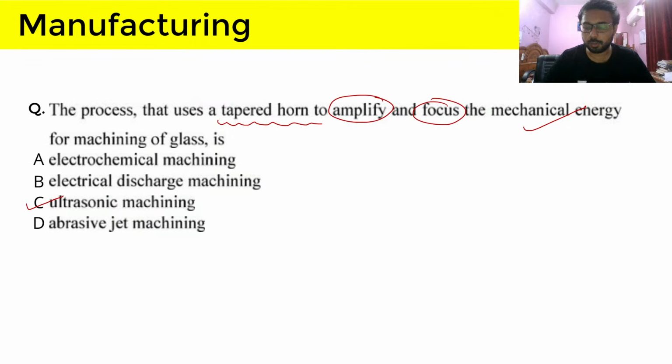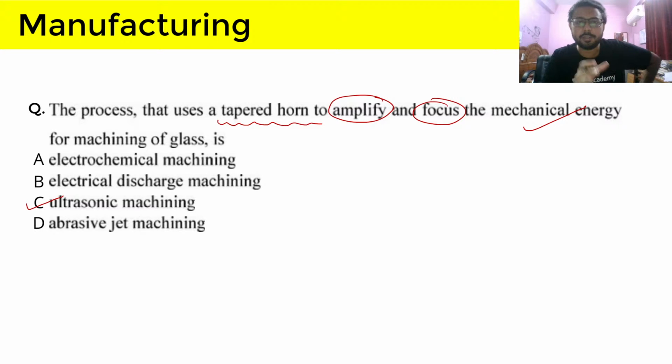The GATE question is also giving you the information that a tapered horn is amplifying. What is it amplifying? The amplitude, and it is also focusing the mechanical energy into that slurry. So you can just remember this point.